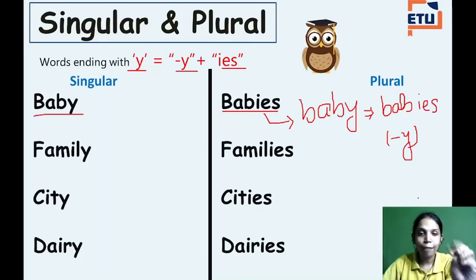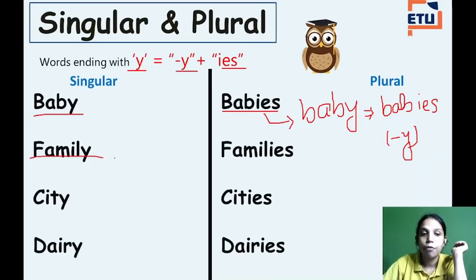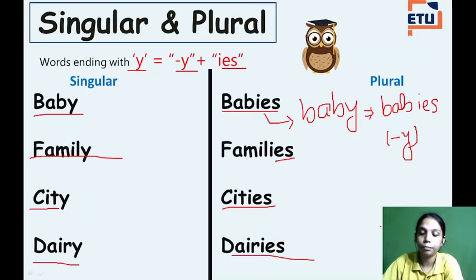You just have to remove that Y and add IES. Now see, family, F-A-M-I-L-I-E-S, we just replace the letter Y, right? City, city becomes cities. Dairy, dairy becomes dairies. Okay? Let's go for the next part.